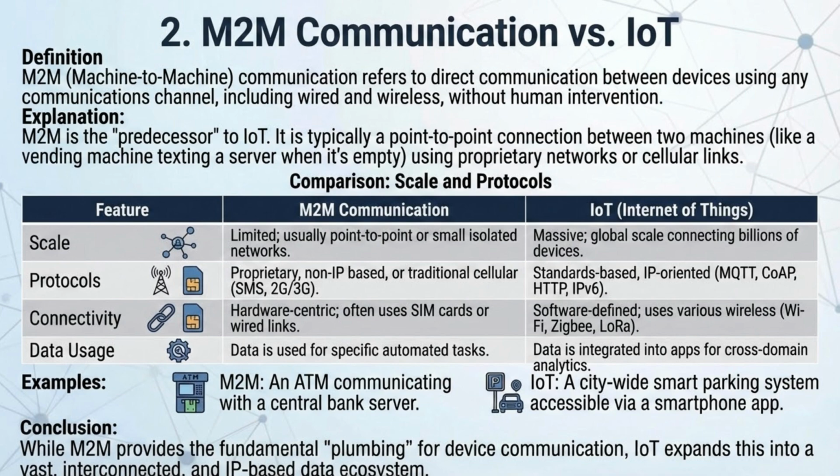M2M communication is direct, point-to-point, and uses proprietary protocols on a limited scale. IoT, however, is massive, global, and uses standards-based IP protocols like MQTT and COAP, integrating data for cross-domain analytics.